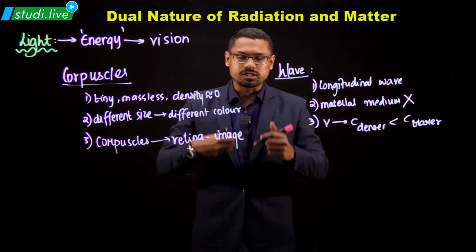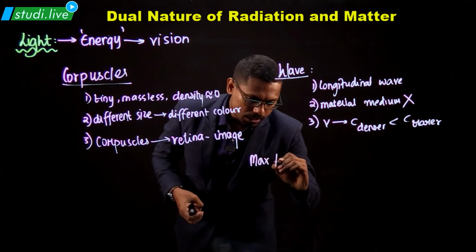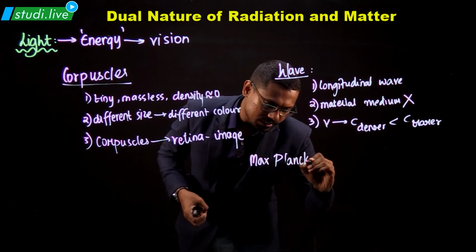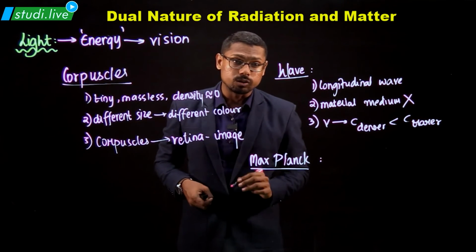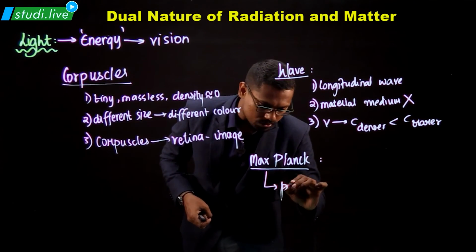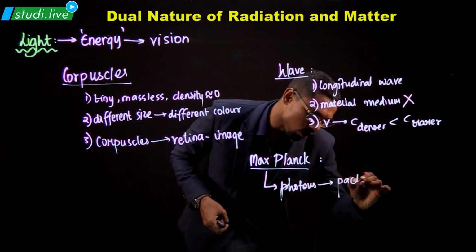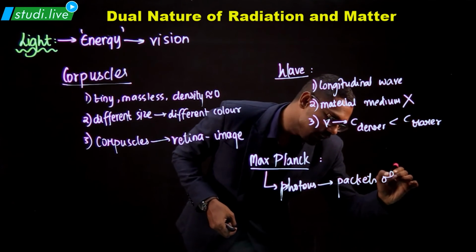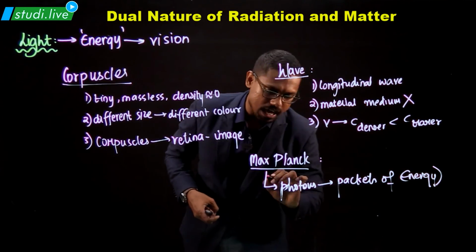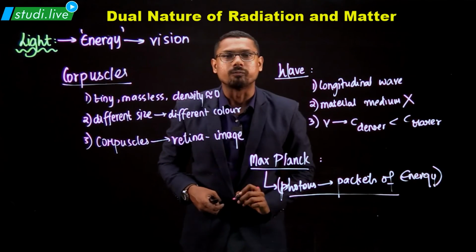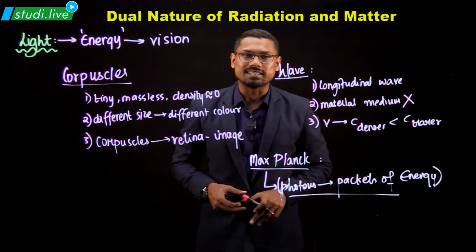Then there was this person around 1900 named Max Planck. Max Planck came up with his theory of light, wherein he said every light in this universe is made up of photons. And what are photons? Photons are called packets of energy. And this is where light and its story got a different angle to everything that we have now. This is the start of the modern study of light science.